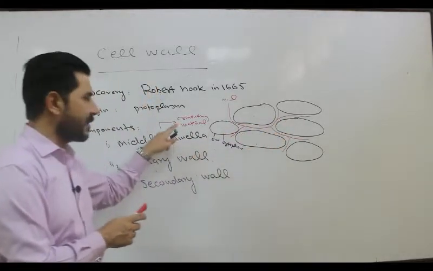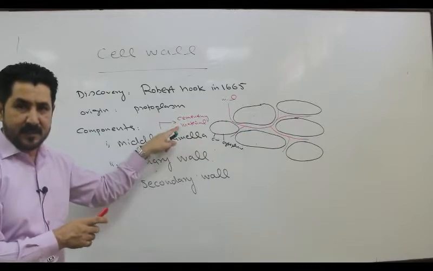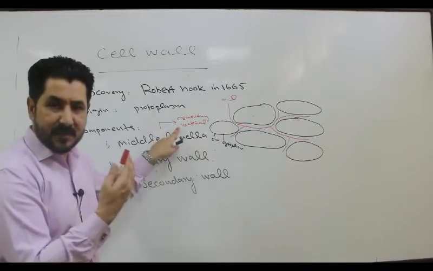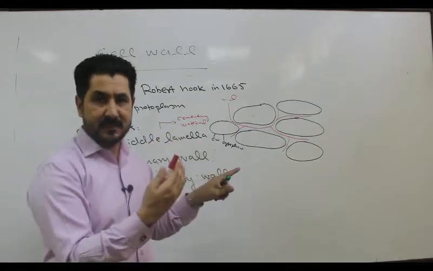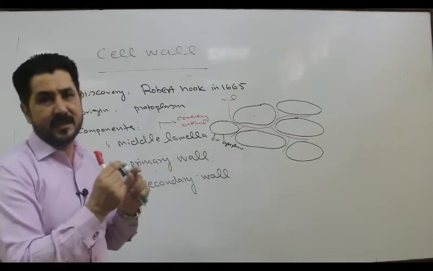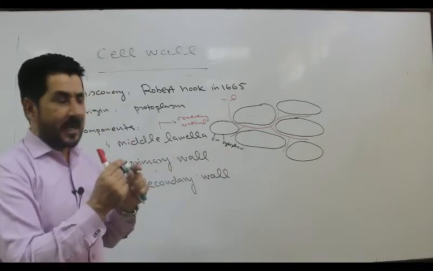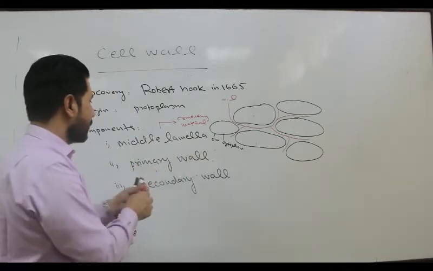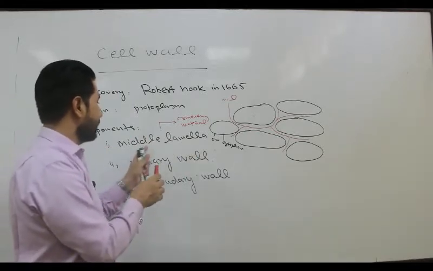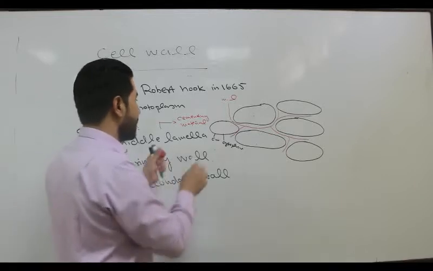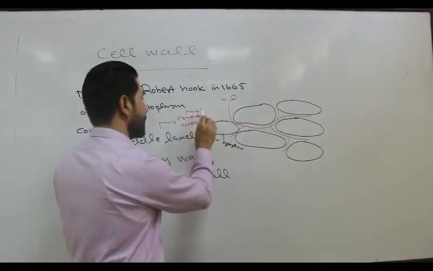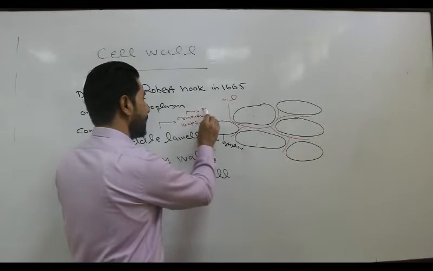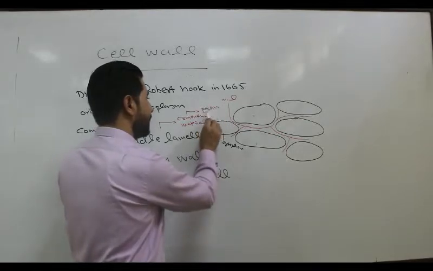It is also a binding material because of its stickiness, because it has a glue-like property. What is this glue-like property in the middle lamella because of? A chemical substance called pectin.